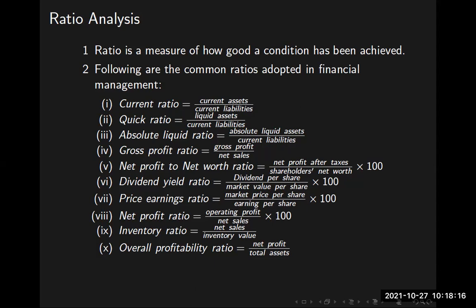Therefore, GPR is gross profit divided by net sales. Gross profit is the amount of profit before deduction of taxes, before paying salary, before paying electricity bill, anything. I make so much profit in total. I have not paid my tax. I have not paid my electricity bill. I have not paid my salary. Whereas this amount of profit has been made by me, gross profit, divided by net sales. Net sales is the total volume of sales we have.